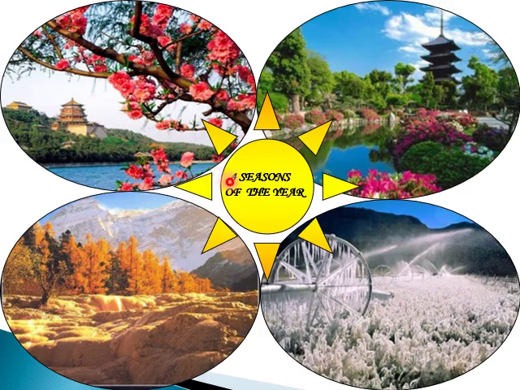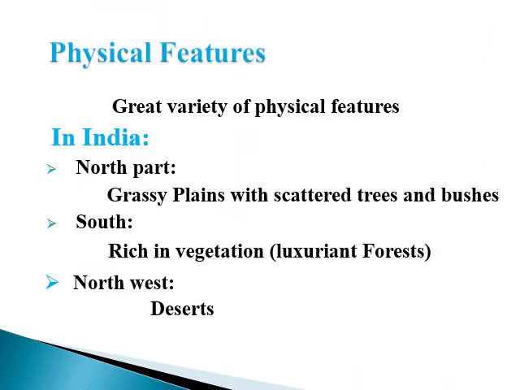There are about 4 different seasons of the year in the Oriental region. Here you can see the spring season, and on the other hand you can see the summer season. Here you can see the winter season, and here is the autumn season. These are the 4 basic seasons of the Oriental region.